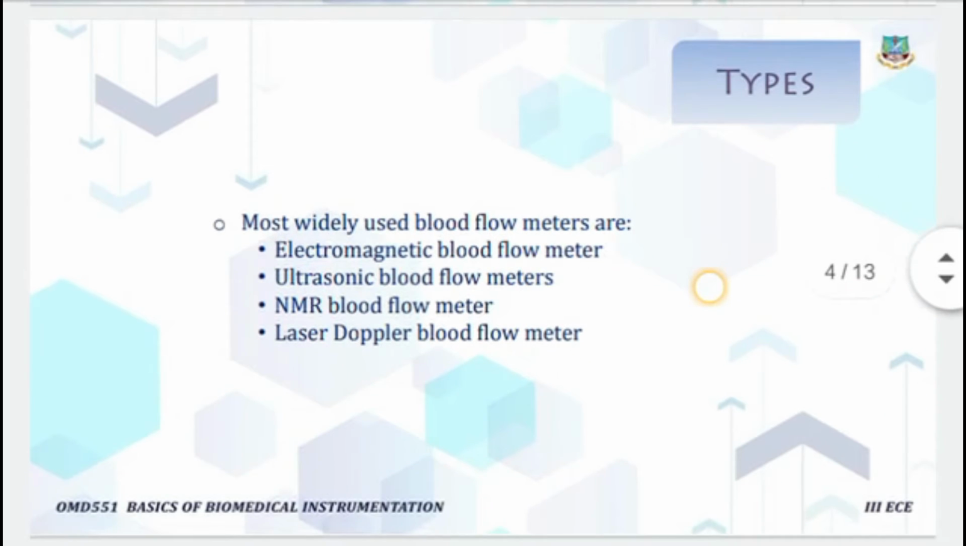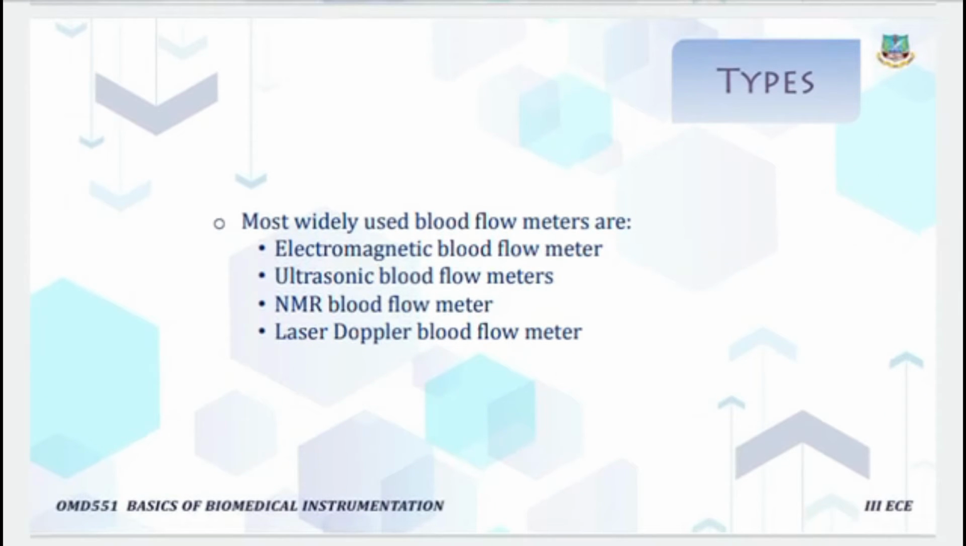Next, types. There are various types of blood flow meters available. The most widely used methods are the electromagnetic blood flow meter, ultrasonic blood flow meter, NMR blood flow meter, and laser Doppler blood flow meter. In our subject we need to study two topics: the electromagnetic blood flow meter and the ultrasonic blood flow meter.